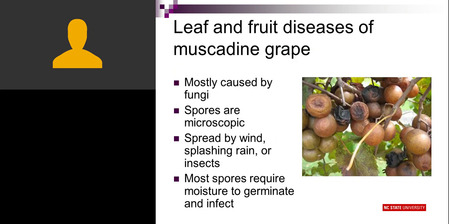When we think about leaf and fruit diseases of muscadines, they're mostly caused by fungi. And these fungi spread by microscopic spores that are spread by wind or splashing rain or insects. And the spores require moisture to germinate and infect.